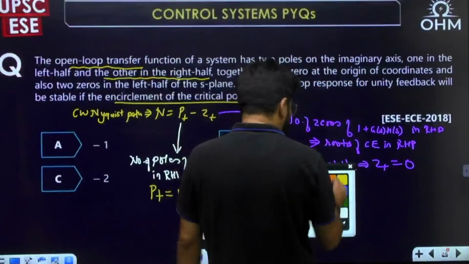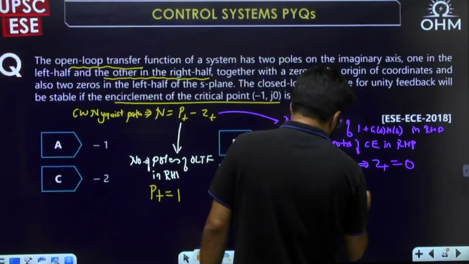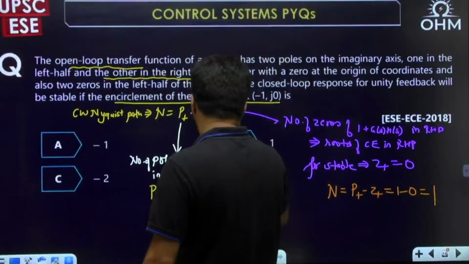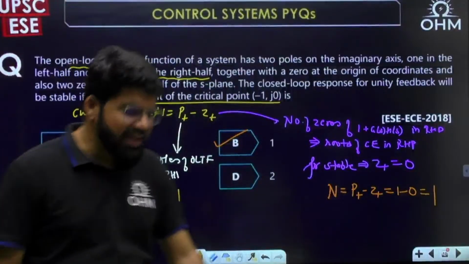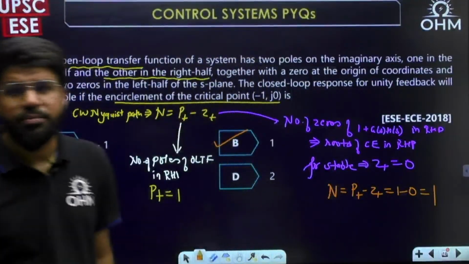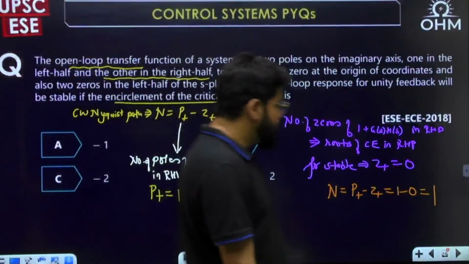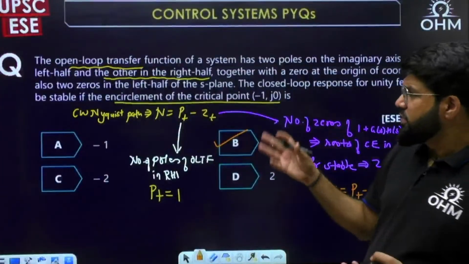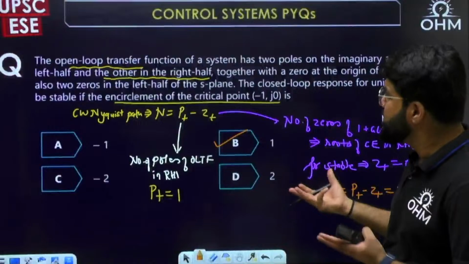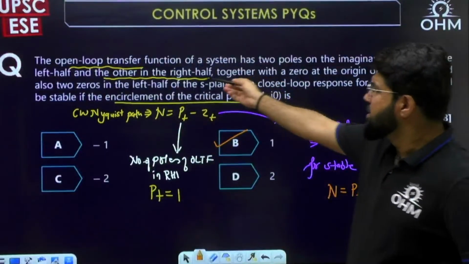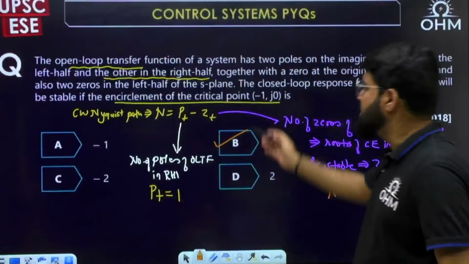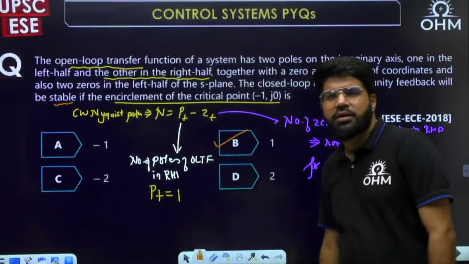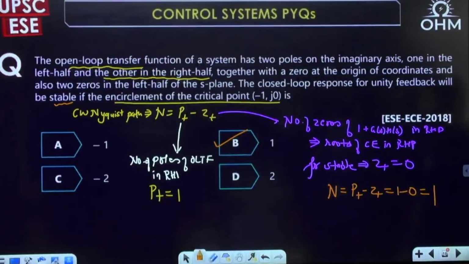So what is the number of encirclements you want? Which is equal to 1, which is equal to plus 1. Sign convention again: plus 1 for anti-clockwise encirclement, -1 for clockwise encirclement. Yes, B is the correct answer. It's a basic reading question. I have written some definitions for your revision, but it's an oral question where you can say N is P minus Z, and P is directly mentioned. There is one pole in the right half plane. Z plus has to be 0 because you wanted stability. So, a direct question.